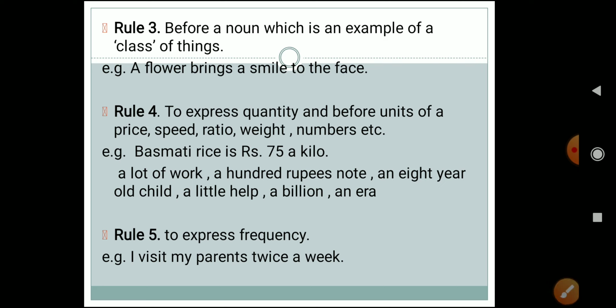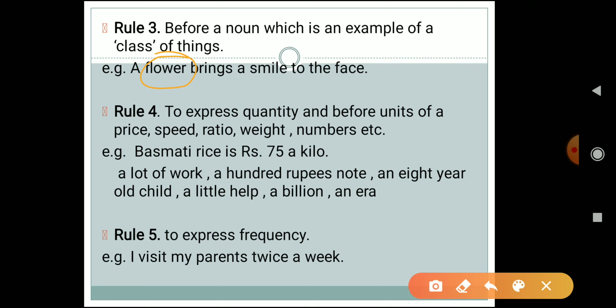For example, a flower brings a smile to the face. So over here, if I am talking about this noun flower, this flower can be a general class of thing. It can be any flower, right? For example, rose, lily, jasmine, orchid. So that is what you have to understand, that we use a and an before a noun which is an example of a class of thing.